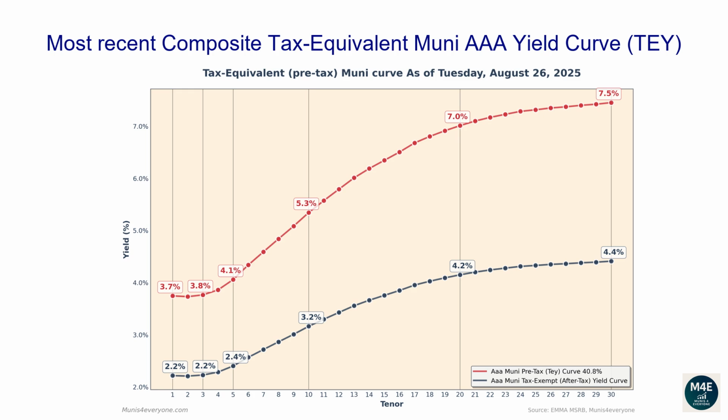The one-year tax-exempt yield is 2.22%, corresponding to a 3.75% tax-equivalent yield for investors in the top tax bracket. The two-year tax-equivalent yield is 3.73%. The 5-year tax-equivalent yield is 4.06%. The 10-year tax-equivalent yield is 5.34%. The 20-year tax-equivalent yield is 7.01%. The 30-year tax-equivalent yield is 7.45%.